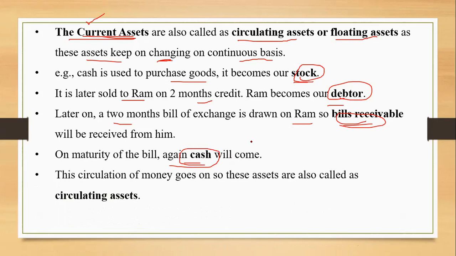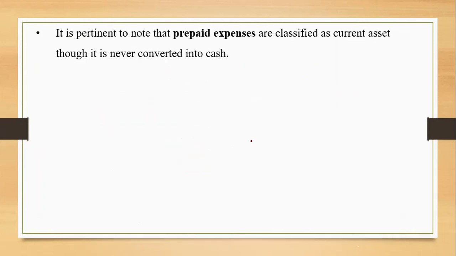The circulation of money goes on, so these assets are also called circulating assets. Prepaid expenses are also a current asset, but you need to understand that these are generally not converted into cash. Prepaid expenses are something we have paid in advance to acquire services in the future.